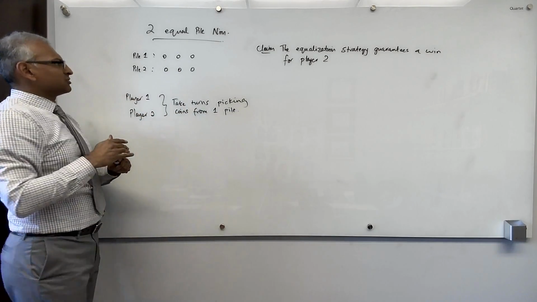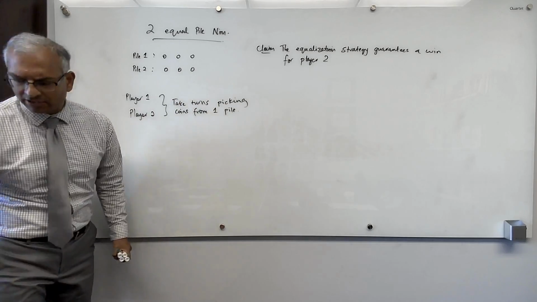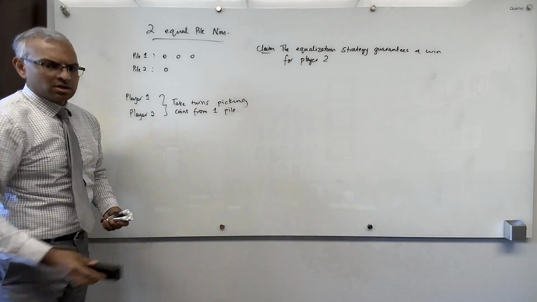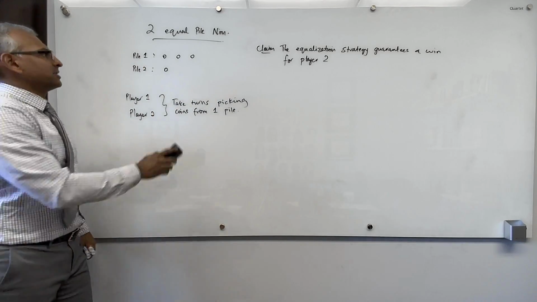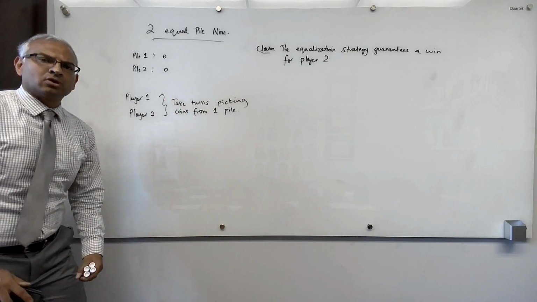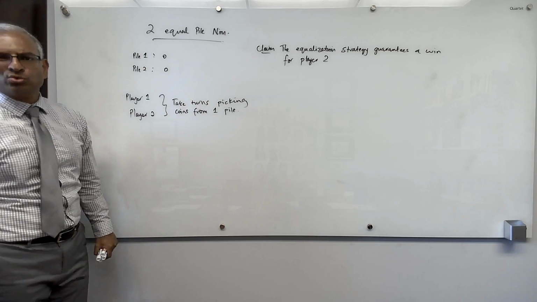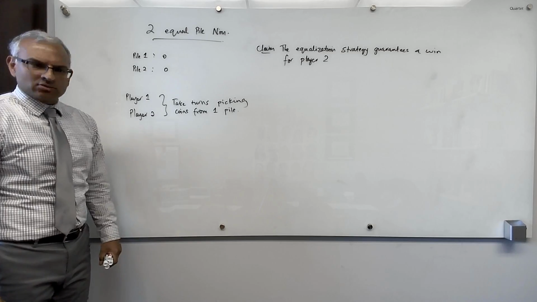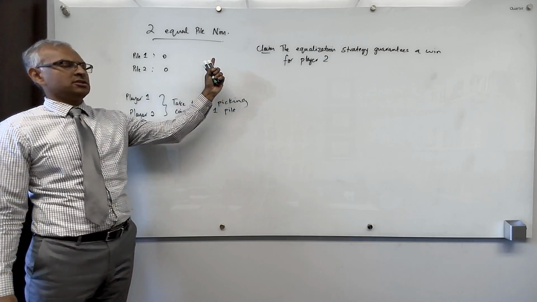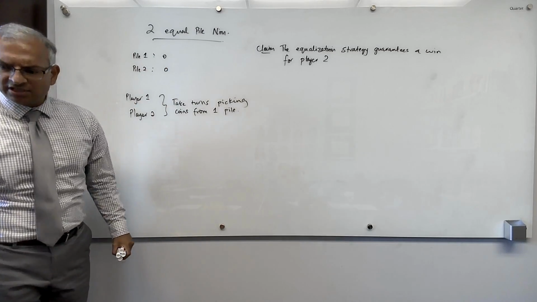So even now, player 1 needs to move, so maybe player 1 changes their mind and says, I'm going to take 2 from pile 2. So player 2, what does player 2 do? Does exactly the same thing to the other pile. So it takes 2 from the other pile. And why do we call it an equalization strategy? Because look what it accomplishes. It renders the 2 piles equal. Okay. And I claim that no matter how many coins were in the 2 piles to start with, player 2 wins with this equalization strategy.